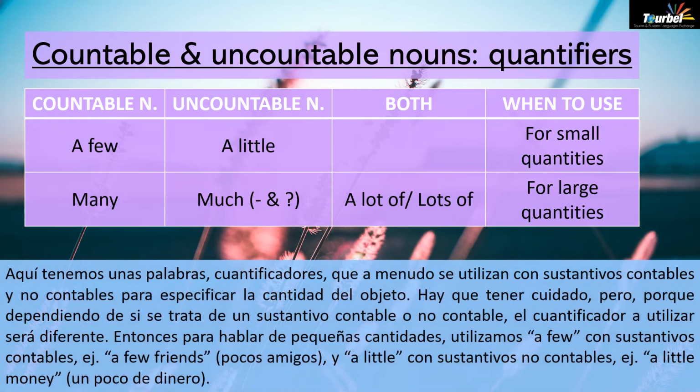Here we have some other words, quantifiers, that are often used with countable and uncountable nouns to specify the quantity of the object. So we need to be careful because depending on whether the noun is countable or uncountable, the quantifier to use will be different. So if we're talking about small quantities, we use a few with countable nouns, like a few friends, and a little for uncountable nouns, so a little money.